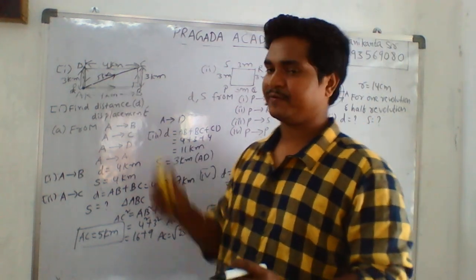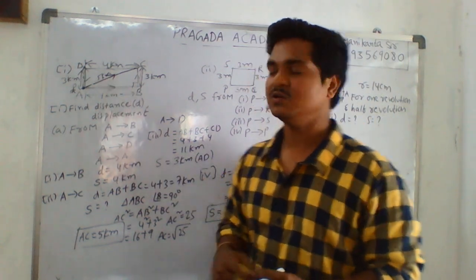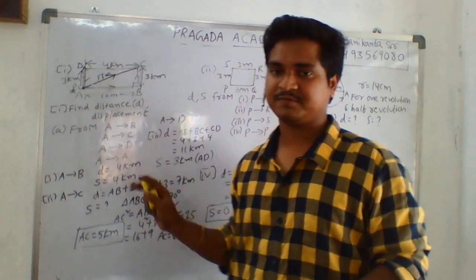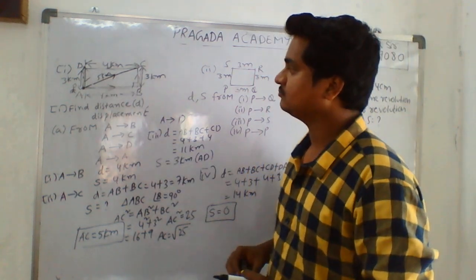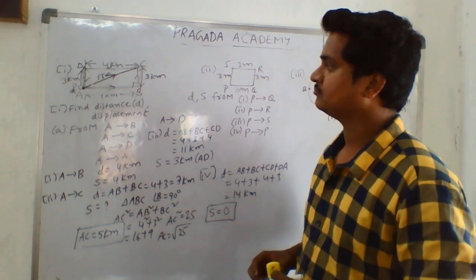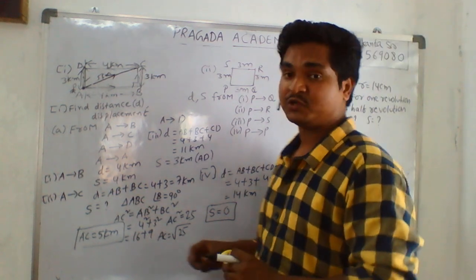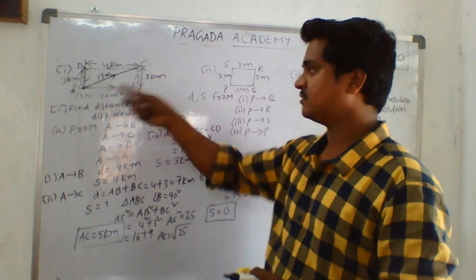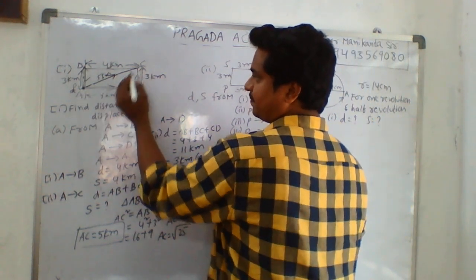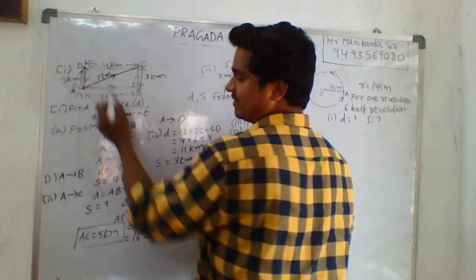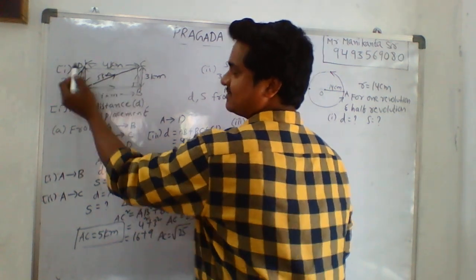That's why displacement is 0 for a complete rotation. Initial and final point will be the same. According to the vectors concept also, we can prove this value becomes 0. Suppose this is the positive x direction. If it travels like this, this is the negative x direction, so plus i and minus i cancel.